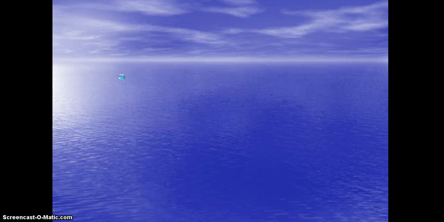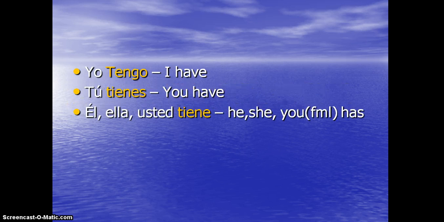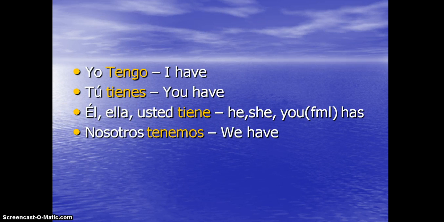Now let's start with the conjugations of tener. It will be yo tengo, I have. Tú tienes, you have. Él, ella, usted tiene will be he, she, or you have or has. Nosotros tenemos, we have.